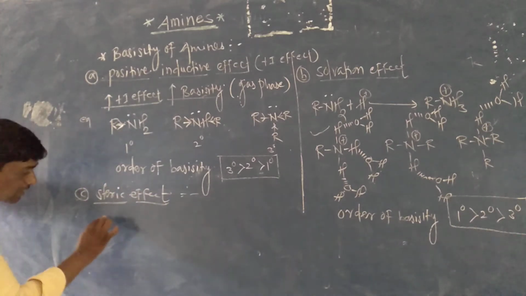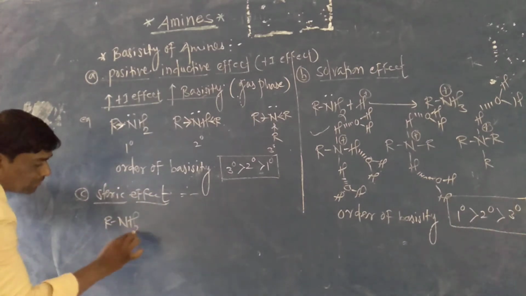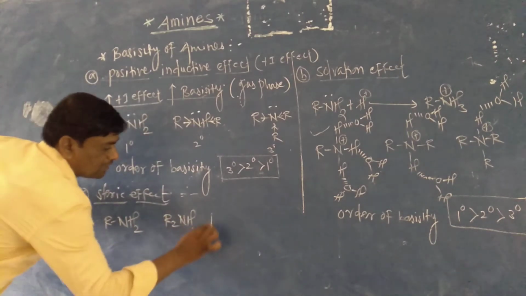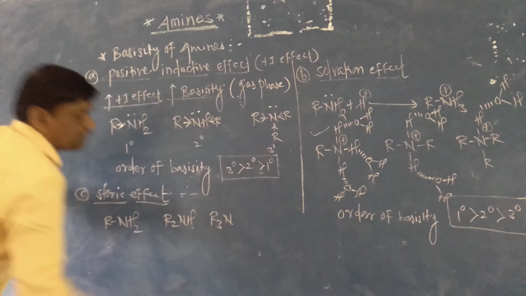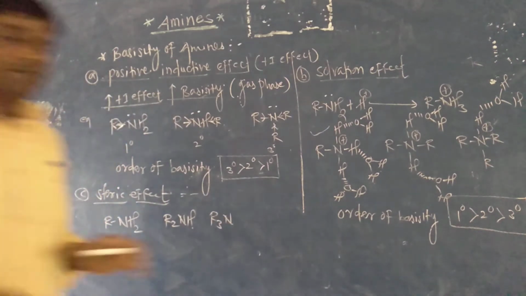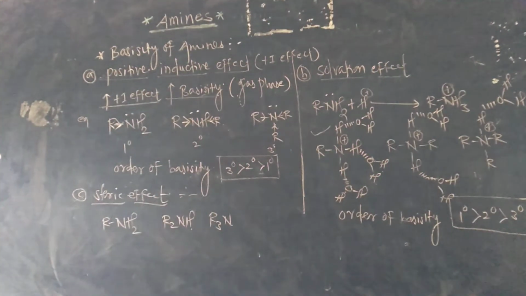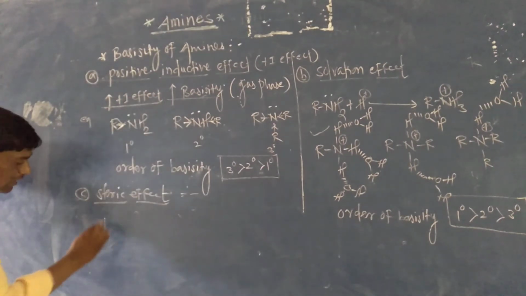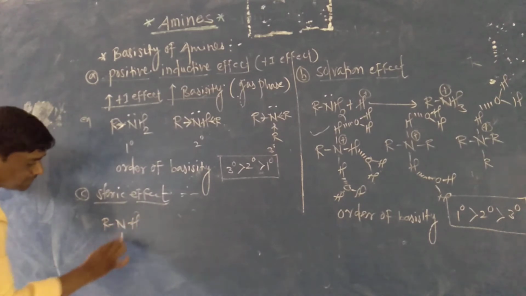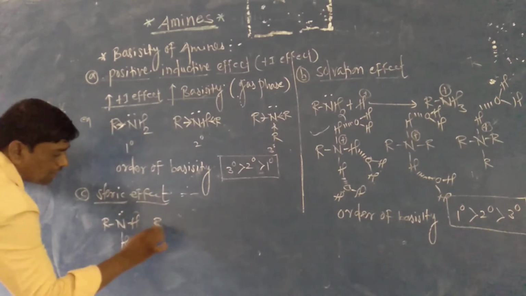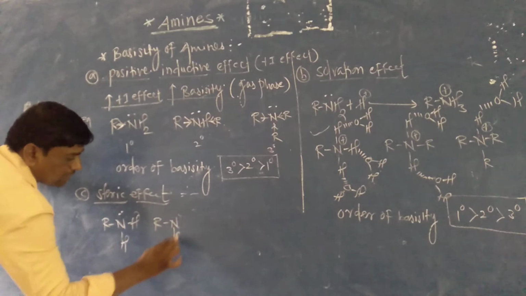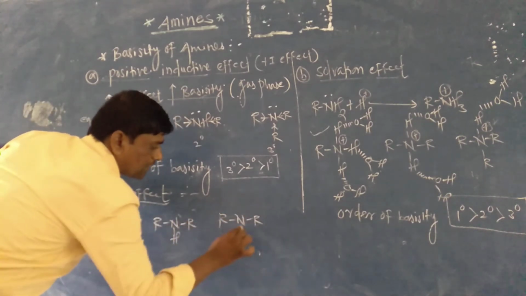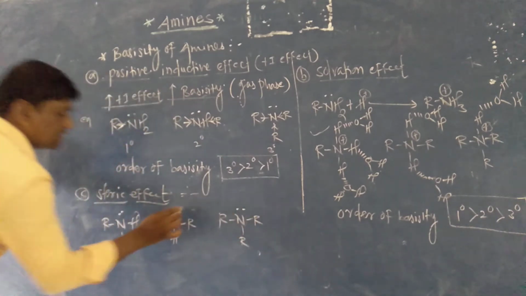Now we have to take here RNH2, which is the primary amine, R2NH the secondary amine, and R3N the tertiary amine. We can represent them in this form: R-N-H-H, R-N-H-R, and R-N-R with R, the tertiary amine, secondary amine.